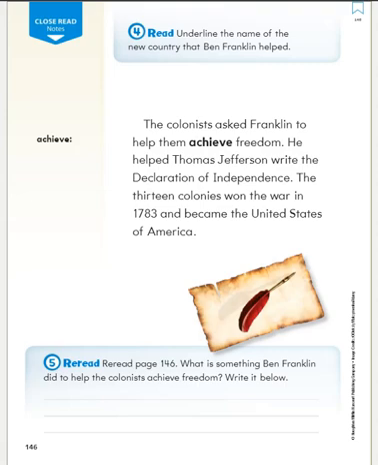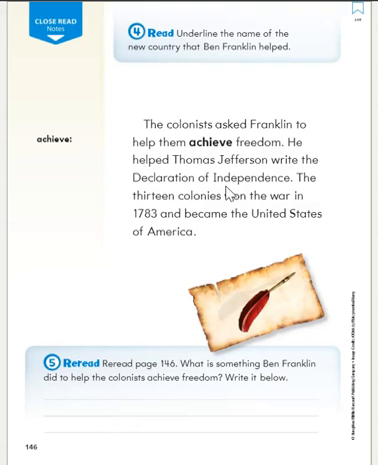Number 5 asks us, what is something Ben Franklin did to help the colonists achieve freedom? What did he do? The colonists asked Franklin to help them achieve freedom. He helped Thomas Jefferson write the Declaration of Independence. The 13 colonies won the war in 1783 and became the United States of America. So how did he help them? He helped them by writing the Declaration of Independence. Remember to start with a capital letter and end with a period. He helped them by writing the Declaration of Independence.